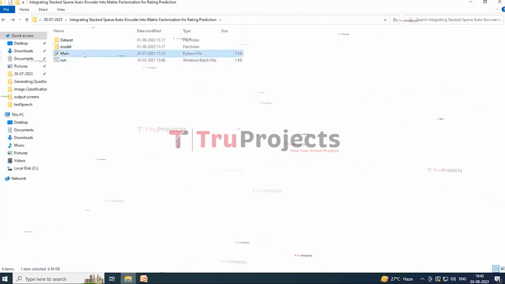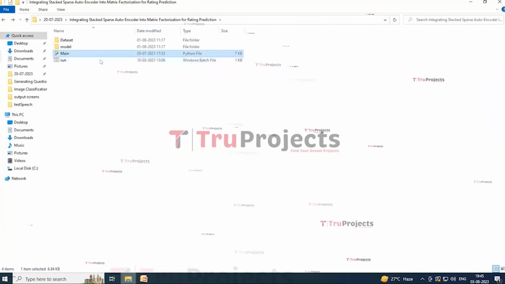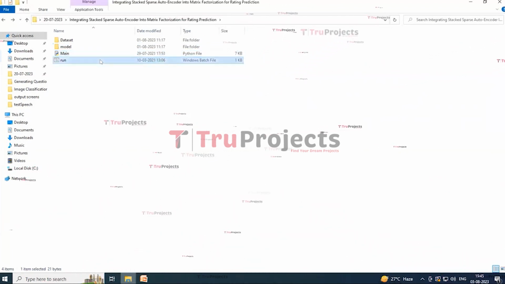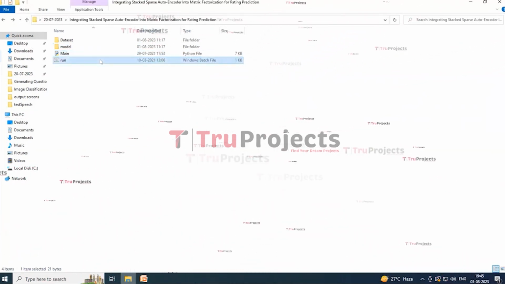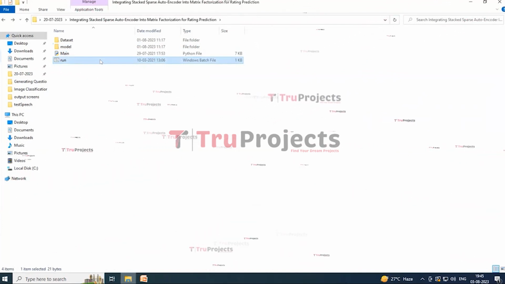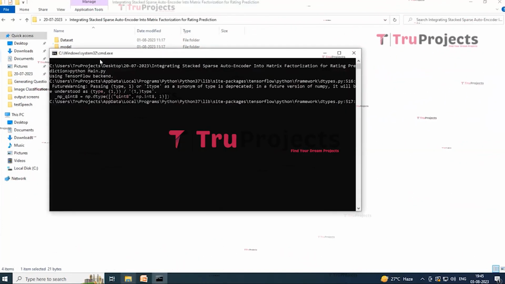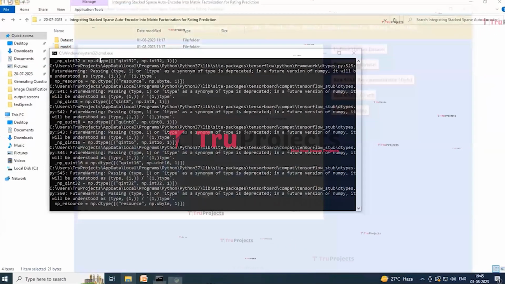So here this is the main Python file, and this is containing the Python script in it. And here this is the run.bat file. Instead of executing the program in command line interface, we created a Windows bat file to execute the project. Now to run the project, double click on run.bat file to execute the project.